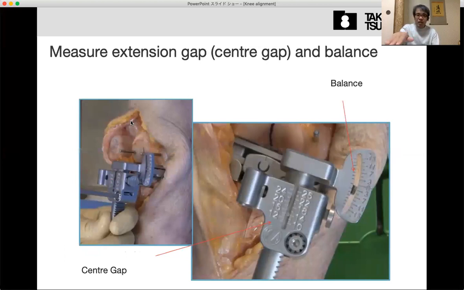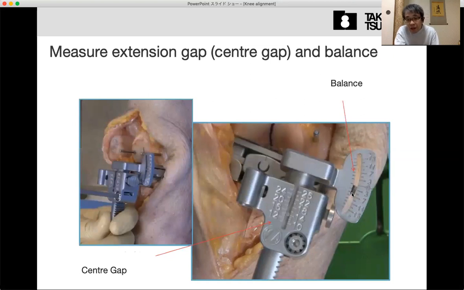And after the measure, we cut perpendicular to the femoral and the tibial axis, and measure this gap, the center gap, and the inclination in both cutting planes. And this tensor indicates the distance of the center gap and inclination.